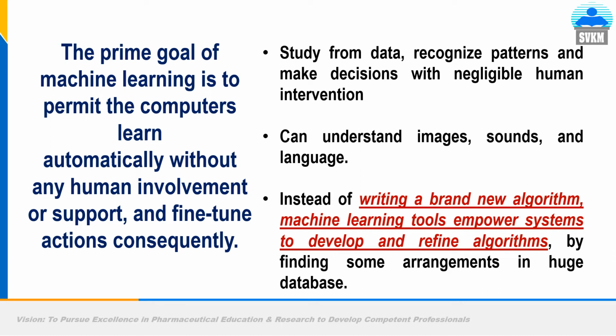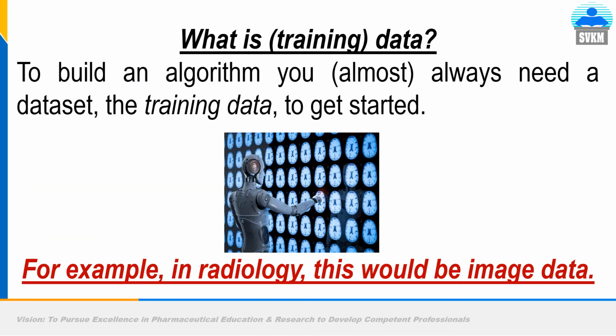Study from data, recognize patterns, and make decisions with negligible human intervention. This is the prime task of machine learning. Machines can understand images, sounds, and languages. Instead of writing a brand new algorithm, machine learning tools empower systems to develop and refine algorithms by finding some arrangements in huge databases. So what is training data?